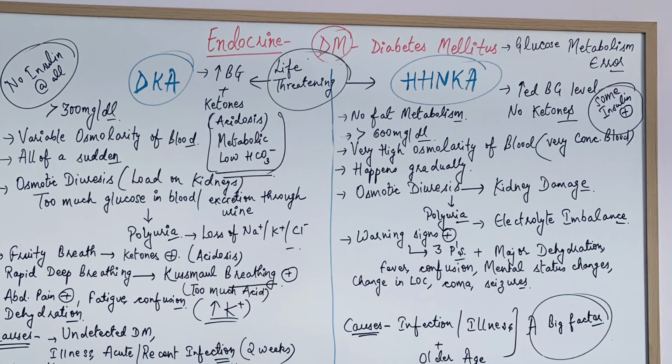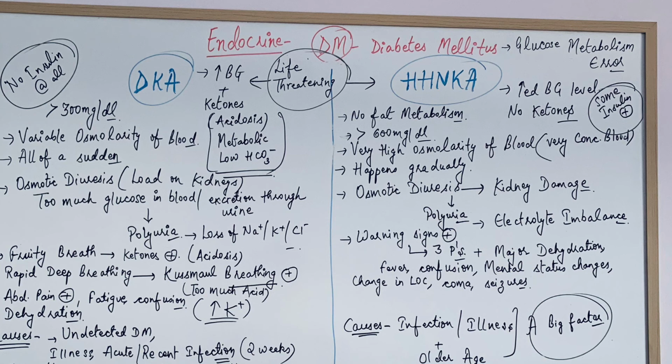In DKA the blood osmolarity is not too high, it is variable. But in HHNKA, because the blood sugar levels are very high, there is a very thick concentration of blood, so the osmolarity of the blood is very high. DKA happens all of a sudden, but on the other hand HHNKA happens gradually over a period of time.